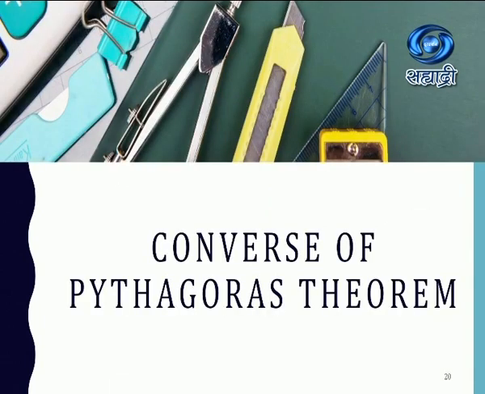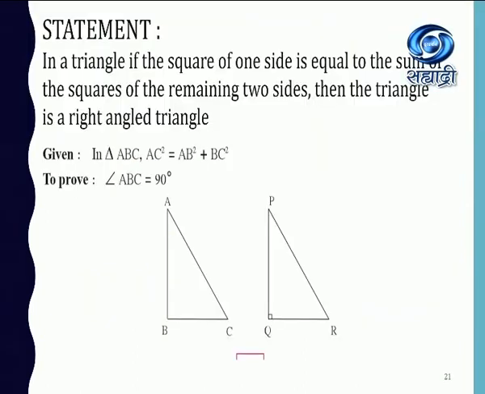So now let's learn about the converse of Pythagoras theorem. In the theorem, what we had said is that the side opposite to the right angle, that is the hypotenuse square, is equal to the sum of the squares of the remaining two sides. Now we are in the converse of it. The statement goes this way: in a triangle, if the square of one side is equal to the sum of the squares of the remaining two sides, then the triangle is a right angle triangle. Means that the first side's square is opposite to the right angle, and that side is the hypotenuse.